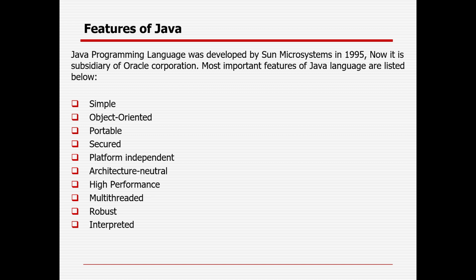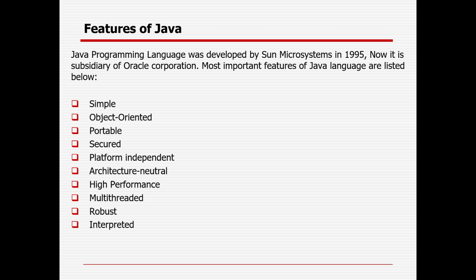Object oriented programming is called OOPS. There are four key pillars of the OOPS concept, but before that you need to understand objects and classes, which you will learn slowly. The four important key pillars of Java OOPS are inheritance, polymorphism, abstraction, and encapsulation.